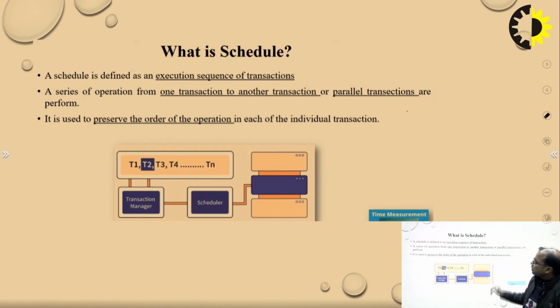Next, it is used to preserve the order of operations in each of the individual transactions. This means that if there are several transactions, it preserves the order of operations. What is the order of operations? Which transaction operates first: T1 operates first, then T2. This is scheduled with the help of the transaction manager.